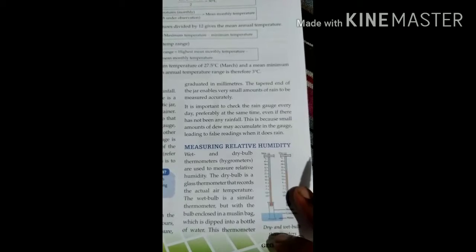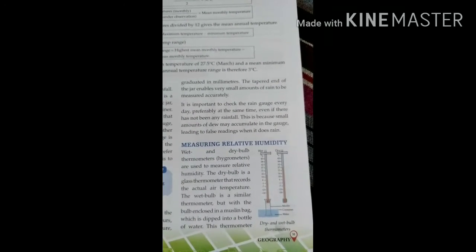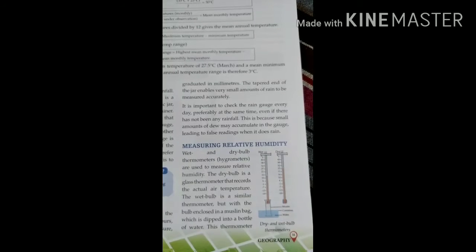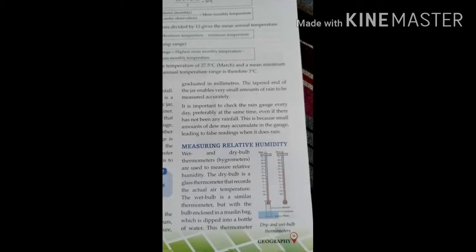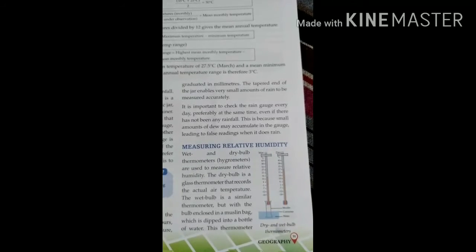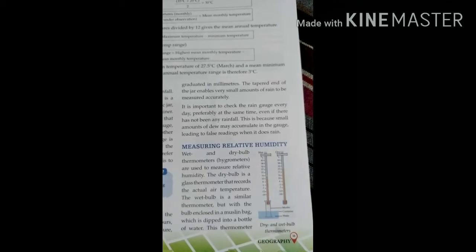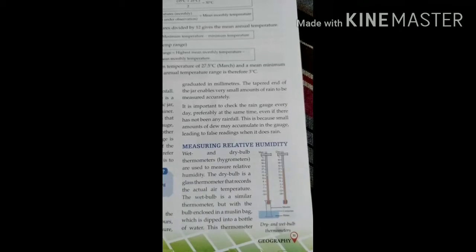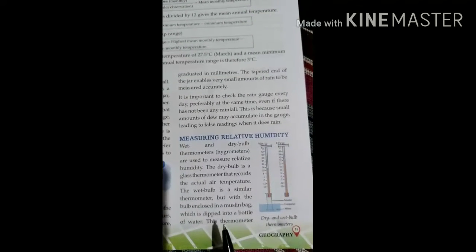Now, measuring relative humidity. Wet and dry bulb thermometers are used to measure relative humidity. The dry bulb is a glass thermometer that records the actual air temperature. The wet bulb is a similar thermometer but with the bulb enclosed in a muslin bag which is dipped into a bottle of water.